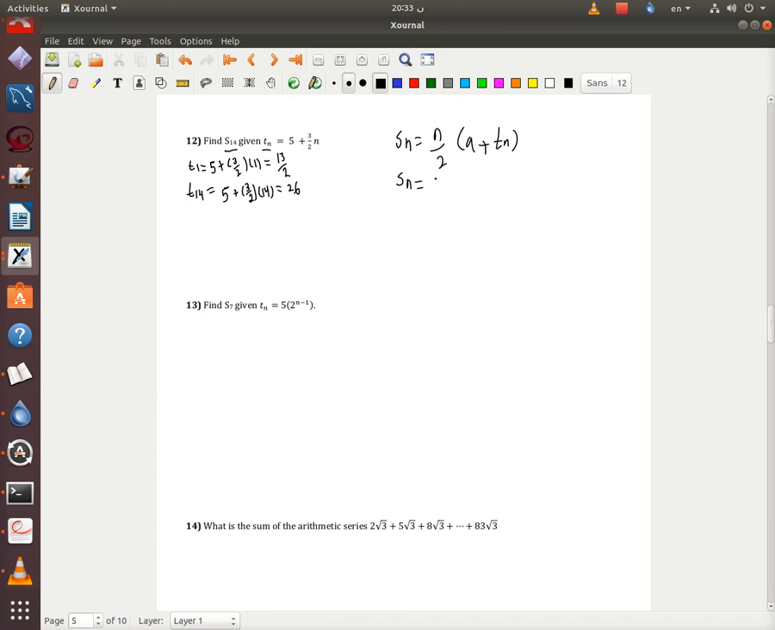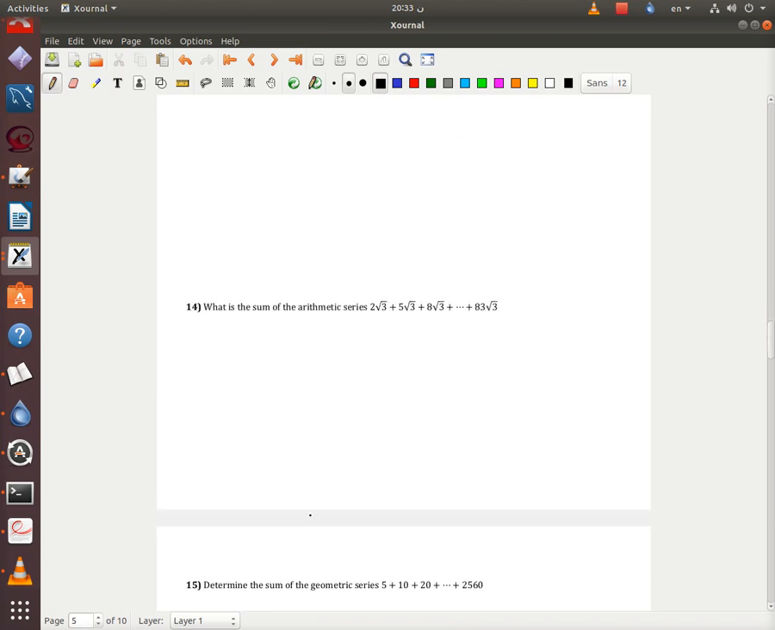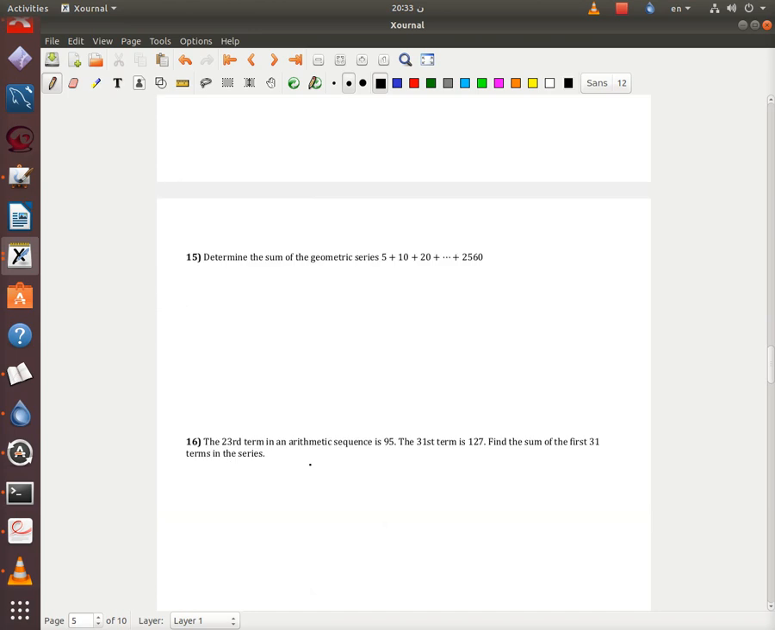so Sn is going to be 14 over 2, which is 7, and A is 13 over 2, and Tn, which is T14, is 26. Close the bracket, do the calculations, you're going to have 455 over 2. Okay, I'll leave 13 for you. I will leave 14 for you, and I'll take 15.